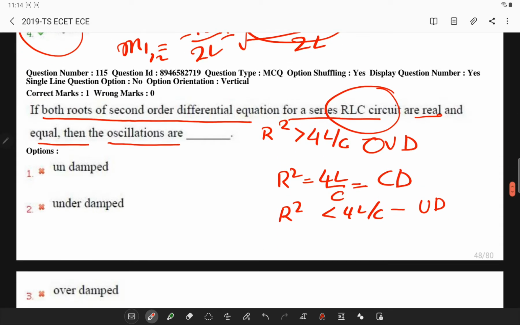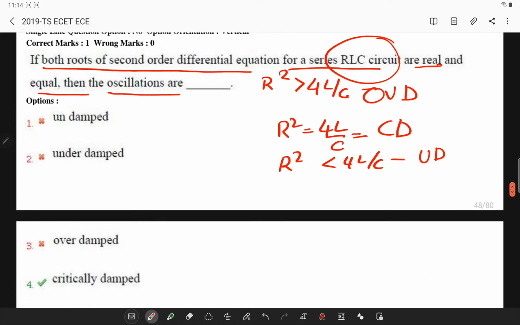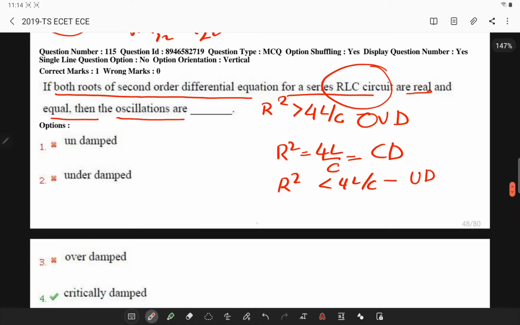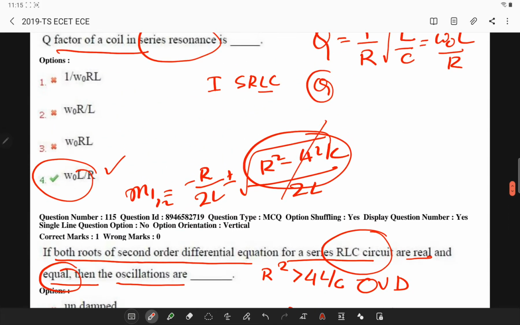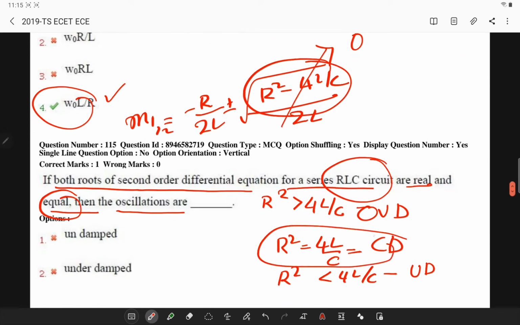Remember these conditions. Since the roots are real and equal, it is critically damped, because this particular term will be 0, since for critically damped R square is equal to 4L by C.